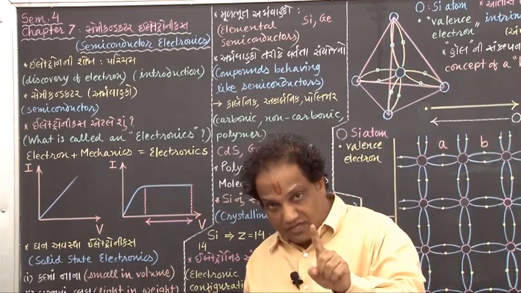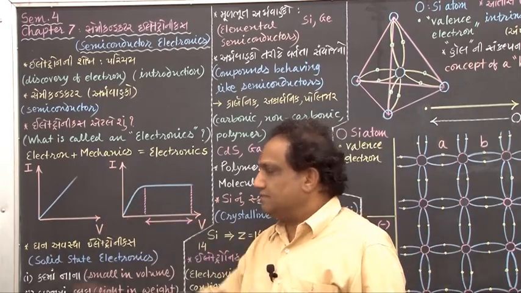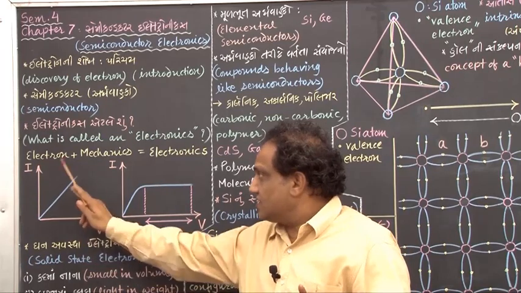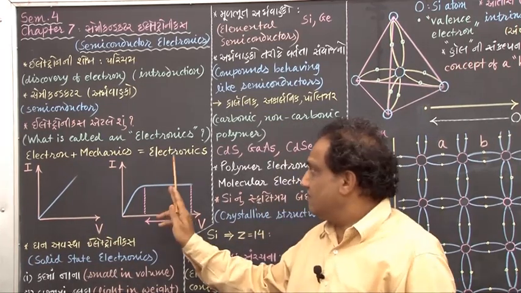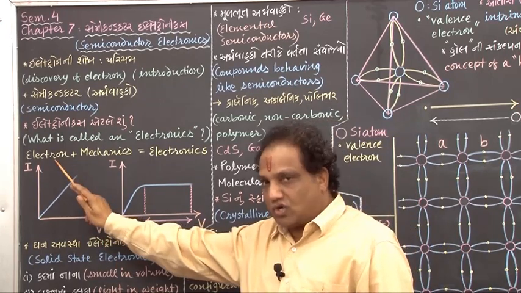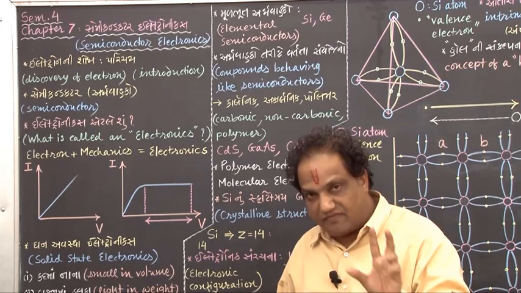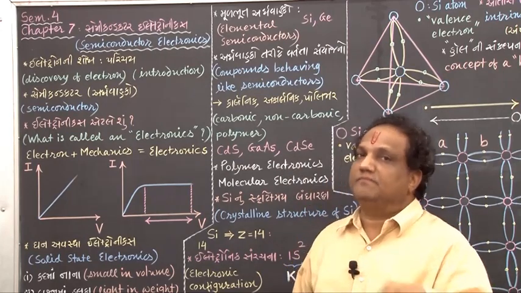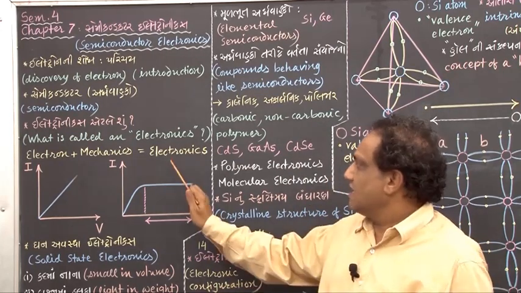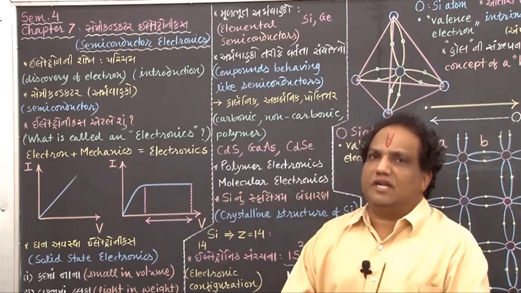Electronics is a word which is coined from these 2 words: electron plus mechanics. If you coin these 2 words, then the word prepared is electronics. Okay, what do you mean by electronics?